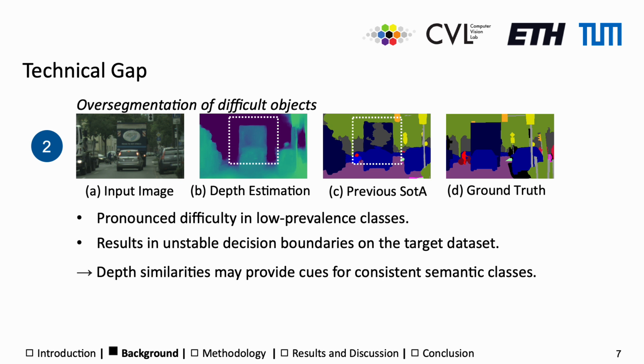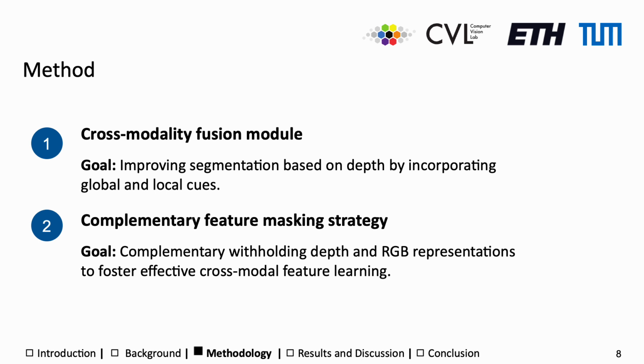Second, we observe that even with context clues, the model is prone to over-segmenting low-prevalence classes such as bus, truck, or train. Here we hypothesize that depth similarities may provide a strong cue for consistent semantic classes. To address these issues and findings, we propose MICDrop. Our proposed method is divided into two parts.